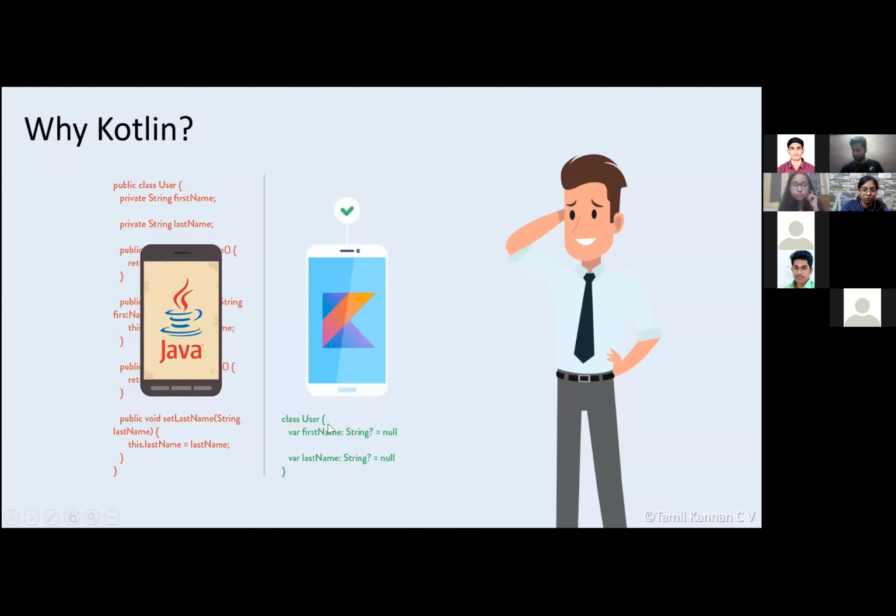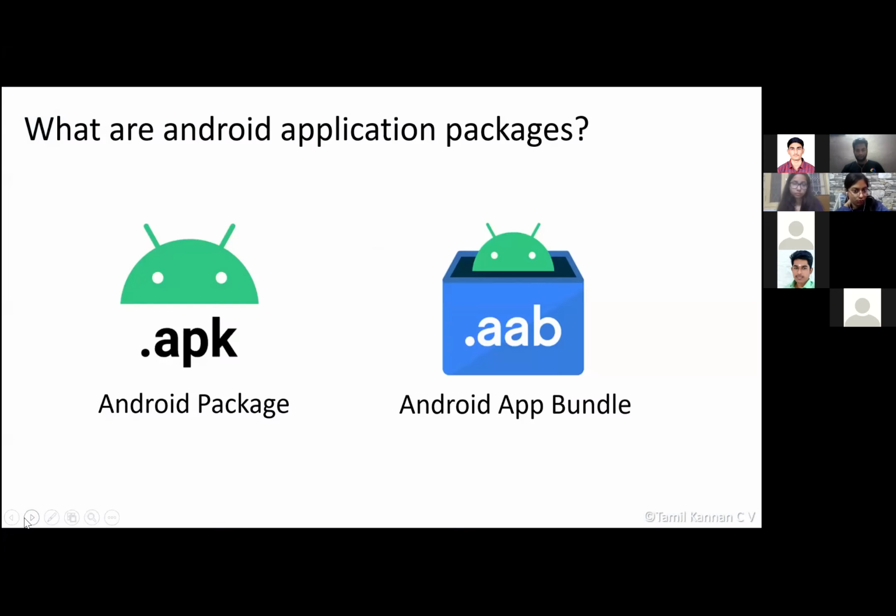But in Kotlin, we have simplified the code, like class User, var name, as Kritik said, var firstName. It's null safety, right? Kotlin also uses null safety, and it's just 2 lines of code. It's 4 lines of code. But in Java, we are using a lot more lines of code, like setter, getter, everything. So this is the main reason, and it makes the code very simple, modular, and functional also. So this is why people prefer Kotlin over Java.